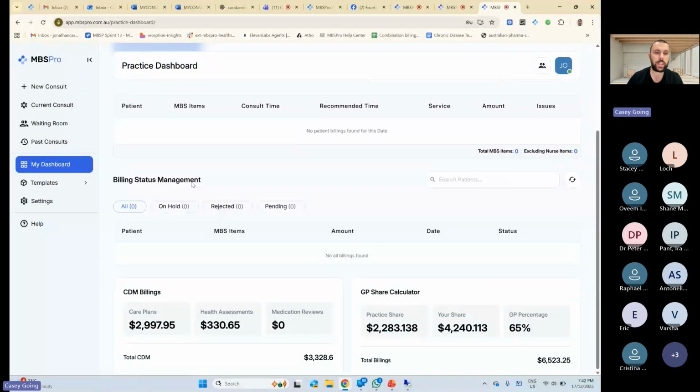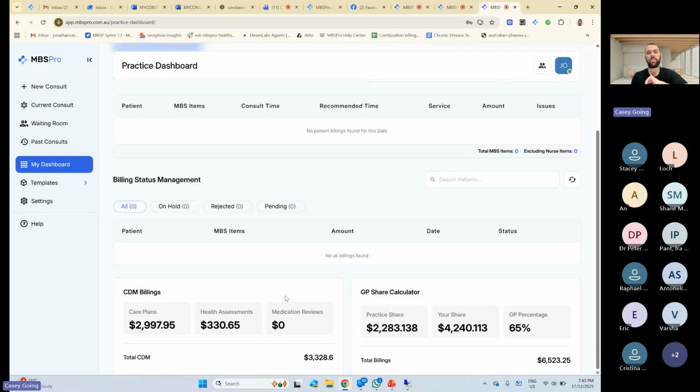Your billing status management. This is only relevant if you have things that get rejected or put on hold. For example, you do skins or you've built some item numbers and they get rejected, it'll show up here. For the most part, it doesn't show a lot of things, and that's good. If it shows something in here, it just means there may be an issue with it. If there's things that are pending, that just means they haven't been put through to Medicare yet, which is fine. So the main thing that you want to look at is on hold and rejected, and just make sure those things are going through. And then your CDM billing, so how many care plans, medication reviews, things like that.